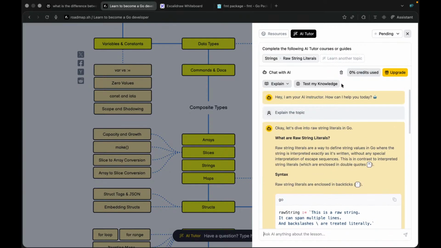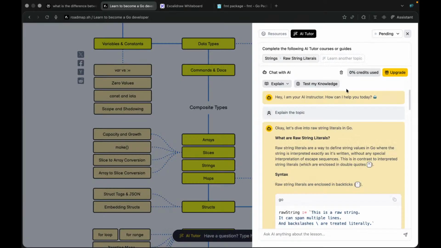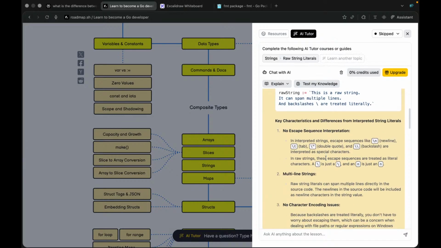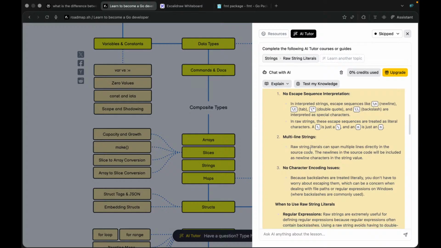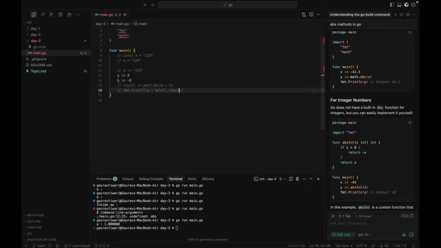Okay, we got queries used. How many queries do I have? Daily limit 30,000. Okay, 30,000 tokens, sorry. Now we are on this. Let's skip this. Okay, so it says interpreters. Okay, so suppose I get it. Okay, let's do this. Comment this also. Let's remove this, most importantly.